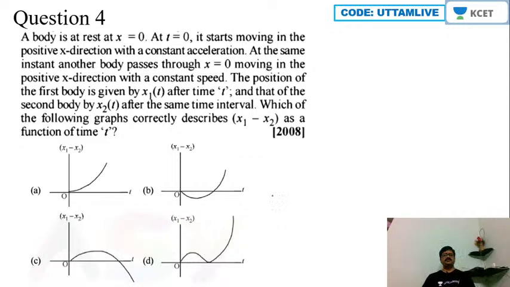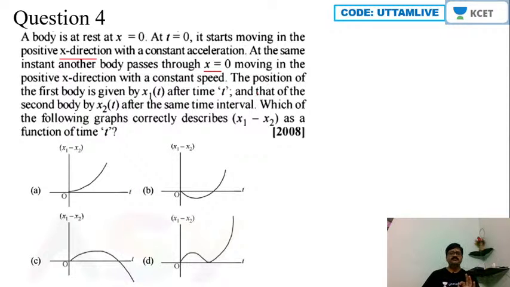Now let us talk about question number 4 here. Okay. I have taken a question from JEE 2008. A body is at rest at x is equal to 0 and at t is equal to 0 it starts moving in the positive x direction with a constant acceleration. At the same instant another body passes through x equal to 0 moving in the positive x direction with a constant speed.